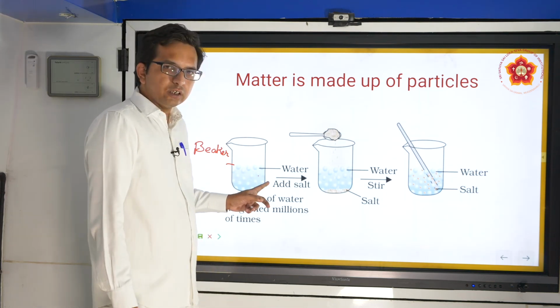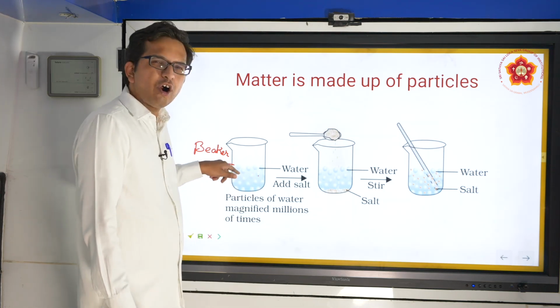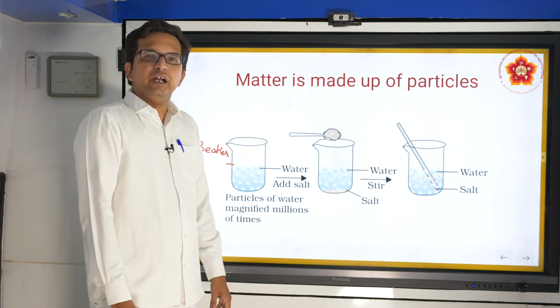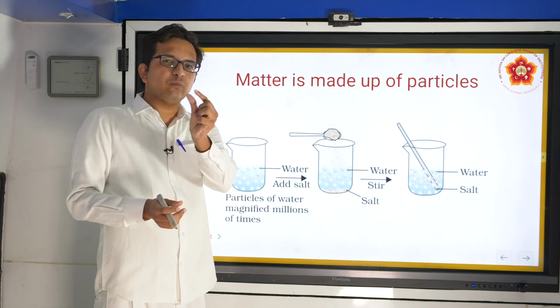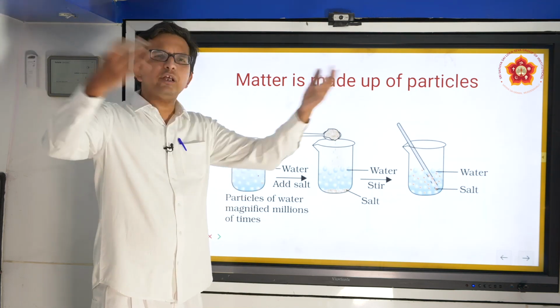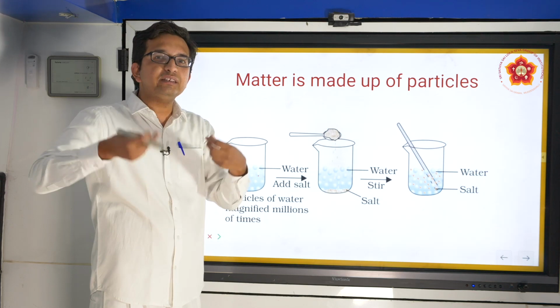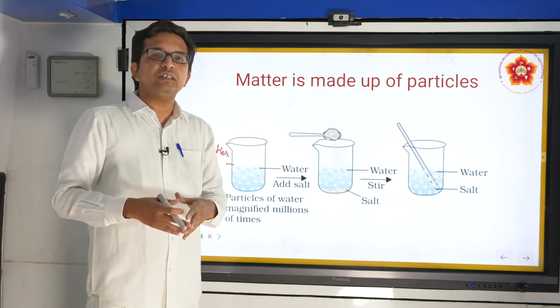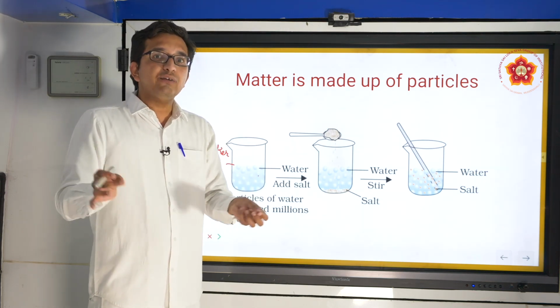In this water, remember that there are a lot of molecules present. It's not that water is made up of just one molecule. So many molecules get together and form each and every living individual as well as the non-living components.